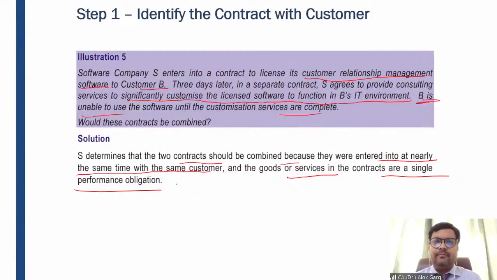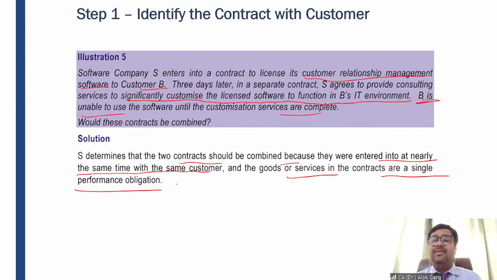Guys, there are two things which are very important in the accounting and reporting domain. One is substance, the second one is form. So far we have learned more things about the form of the contract. But now substance is very important.